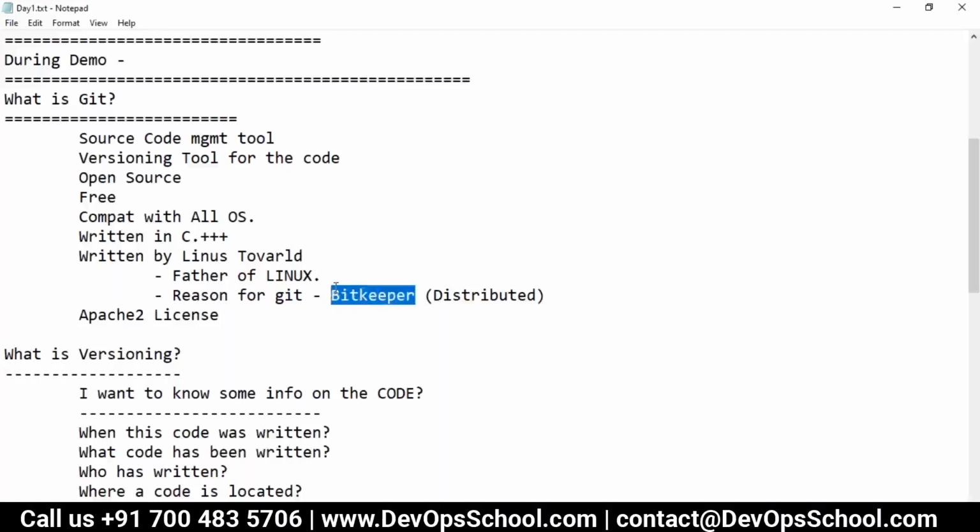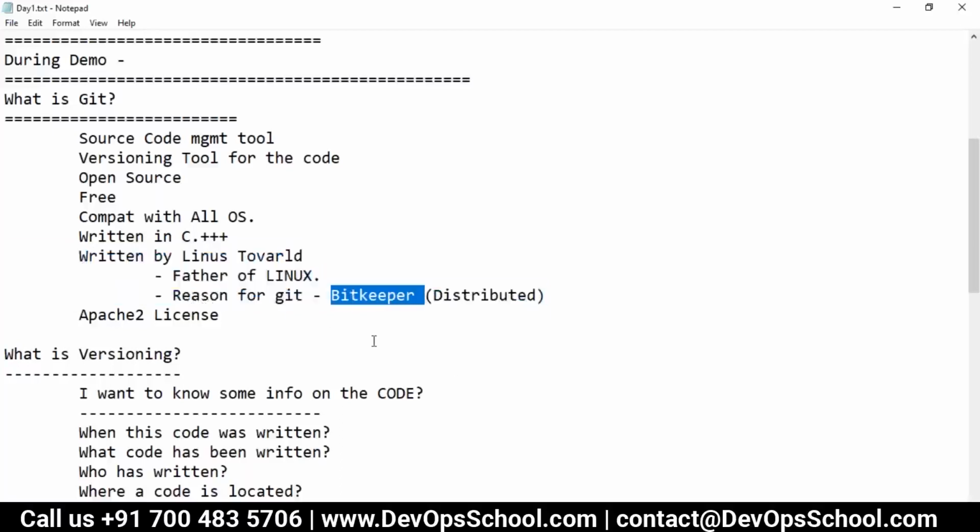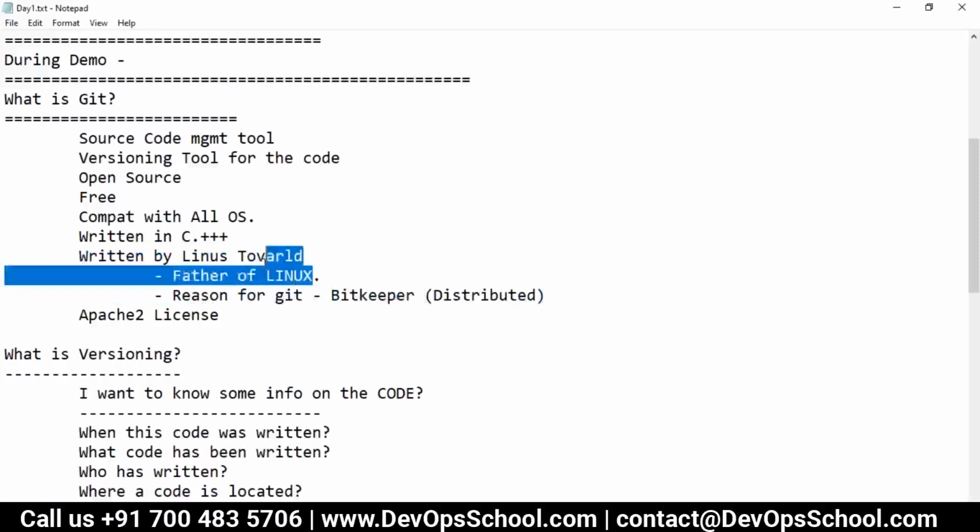So at that time, BitKeeper was giving a free license to Linus Torvalds to use it. But at some point of time, what happened? BitKeeper decided to discontinue their free license for the open source project.